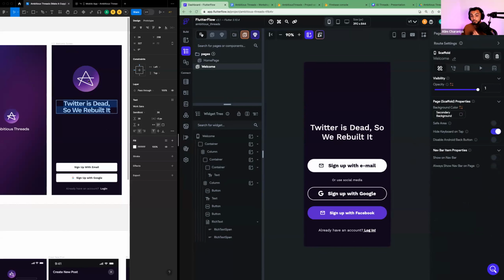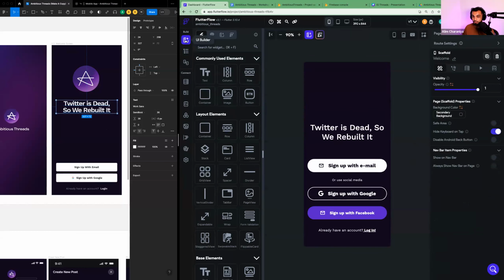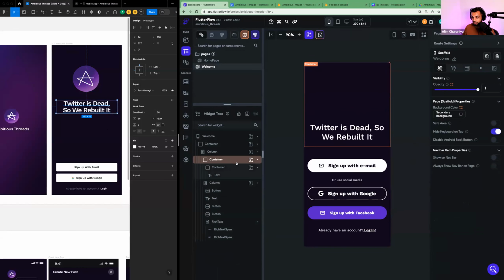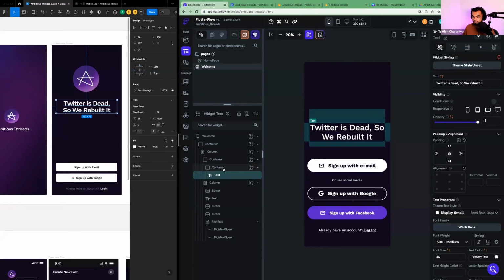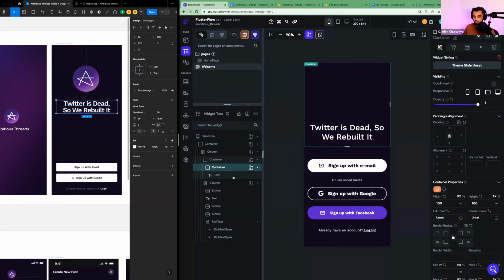The next step is to put this icon on the page. Okay, but how do we do that? What we can do is go to your UI builder. Or here, let's try something different actually. Instead of going to the UI builder, click on the text and find the container that's holding your text. So you have text here and a container. There's a bunch of ways that you can put elements on the screen. One is you can literally just drag and drop it, or the other is you can click on this icon here in a specific element, and this element is a container.